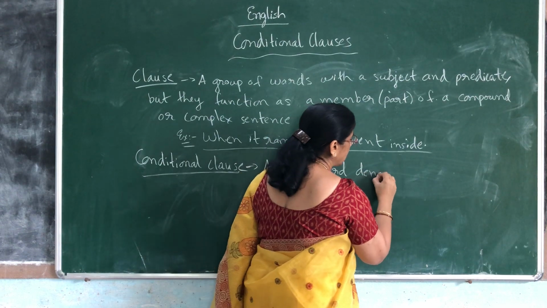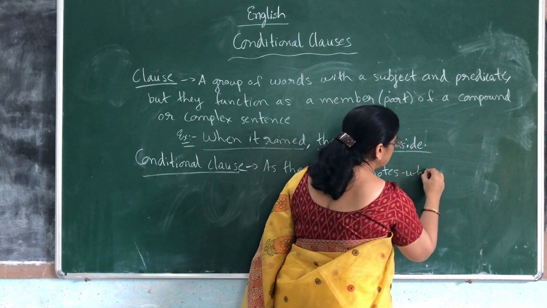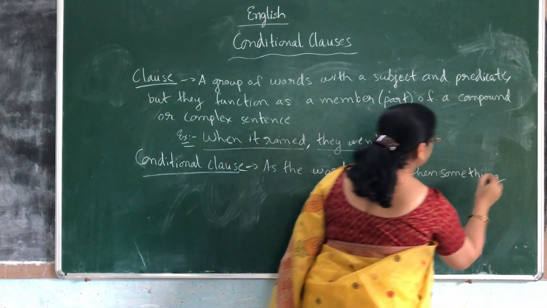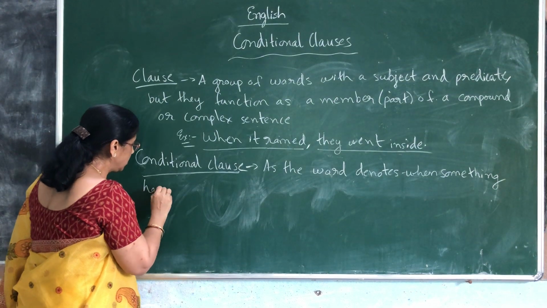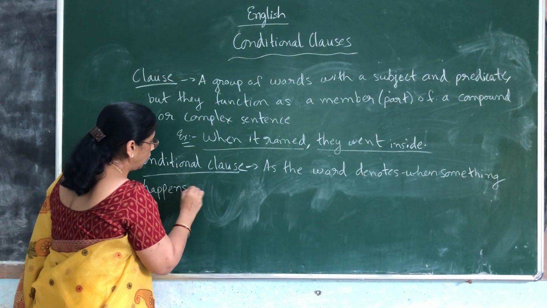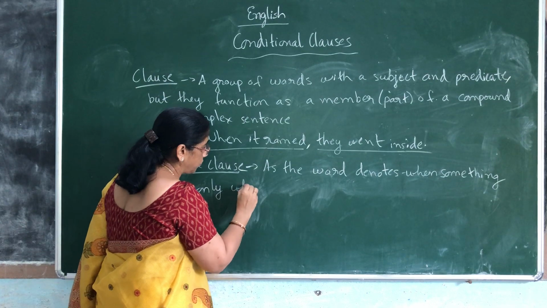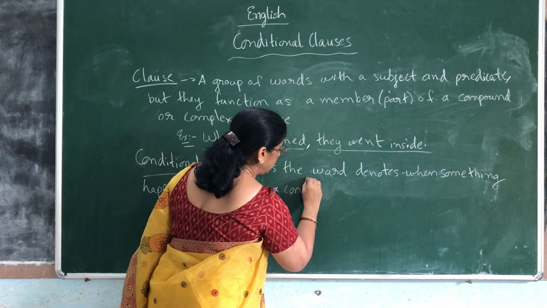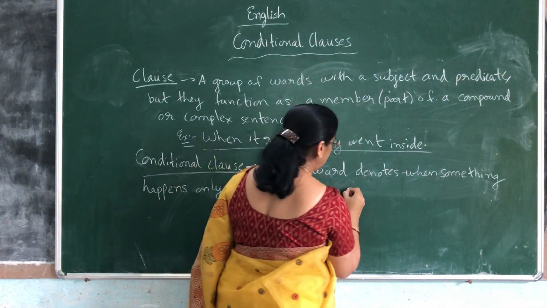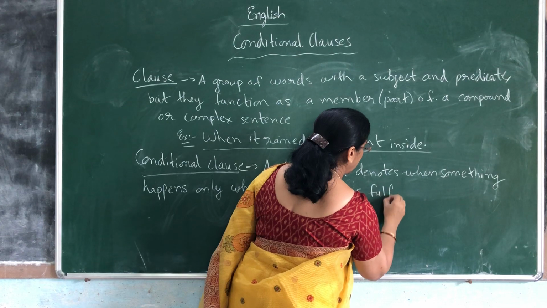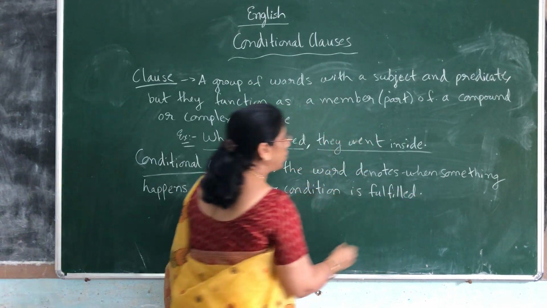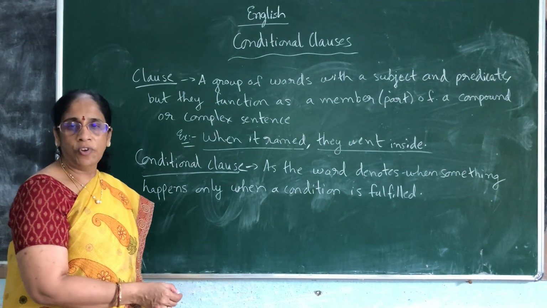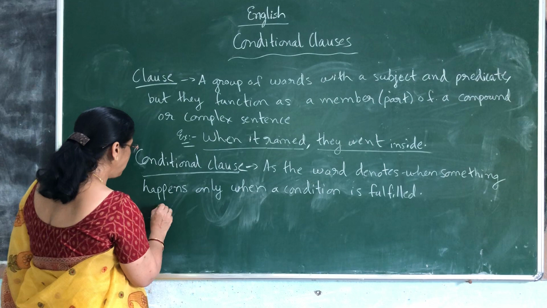As the word denotes, when something or some action happens only when a certain condition is fulfilled. You can say that something is going to happen only when a certain condition is fulfilled. Okay children?